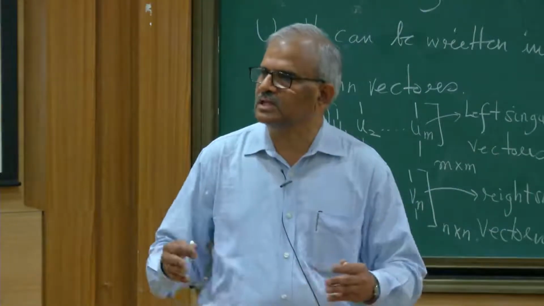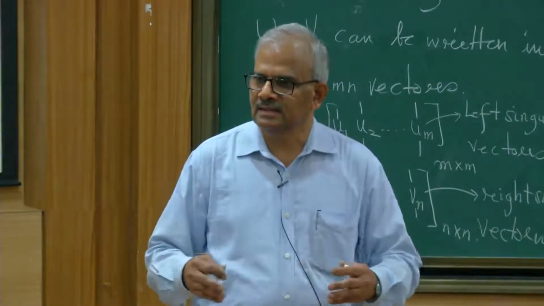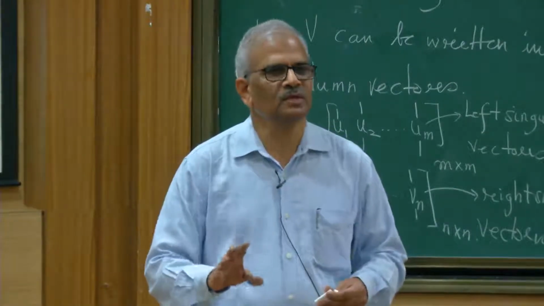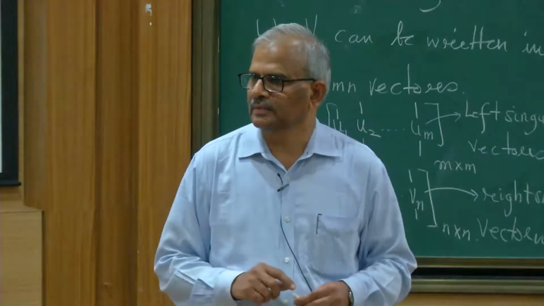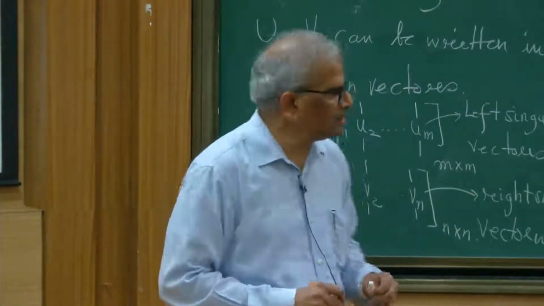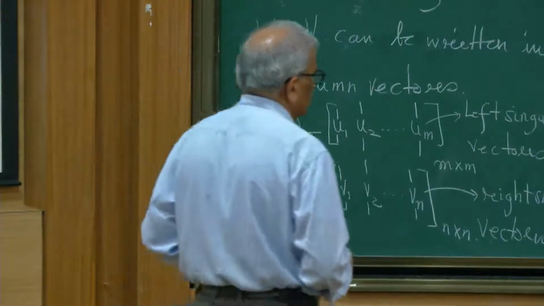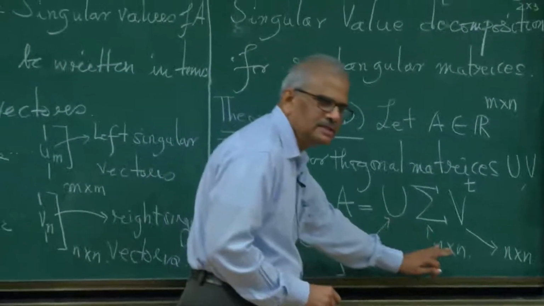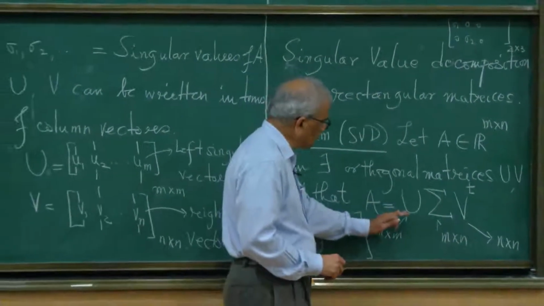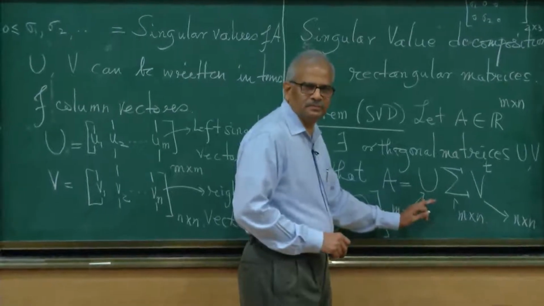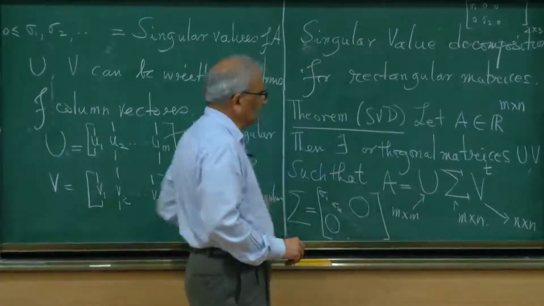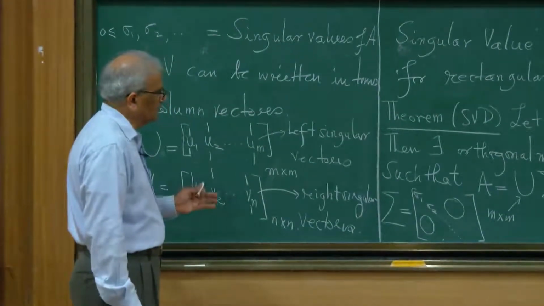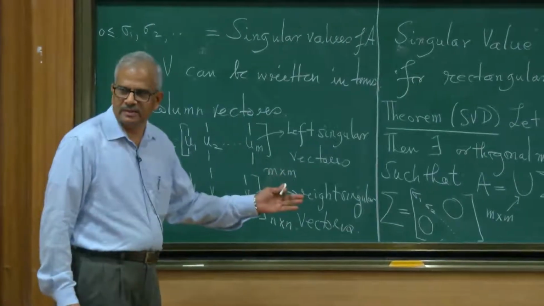Fine. It has lots of consequences. You will see that it virtually gives all the information about A. So it involves orthogonal matrices. So I will today discuss a little bit about orthogonal matrices, and we also need to know what are called positive definite matrices. And we need to have some understanding about some subspaces which are naturally associated with a rectangular matrix.